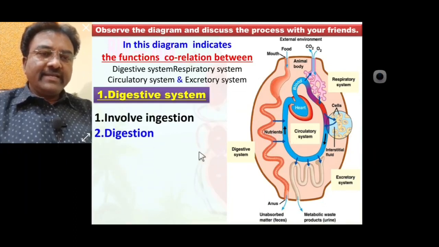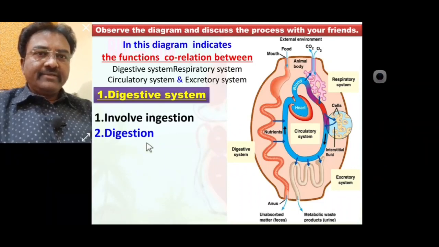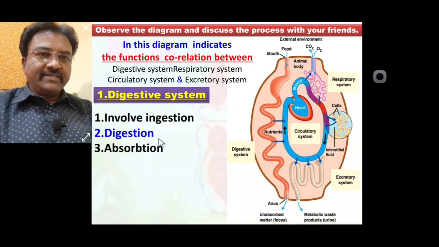So in the digestive system, ingestion is one of the most important processes, and digestion takes place at various locations in the alimentary canal: mouth, stomach, small intestine. Then absorption takes place.